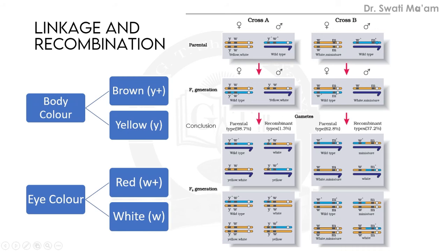So in cross B, we can say that recombinants are more, linkage is less. And here in cross A, linkage is more and recombinants are less. So in this way we can compare with the help of this chart.